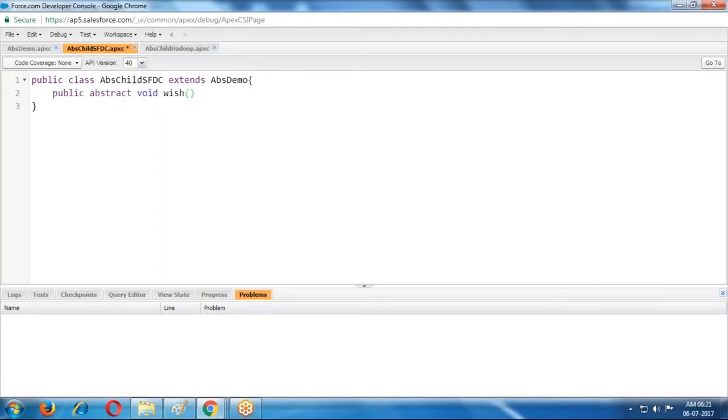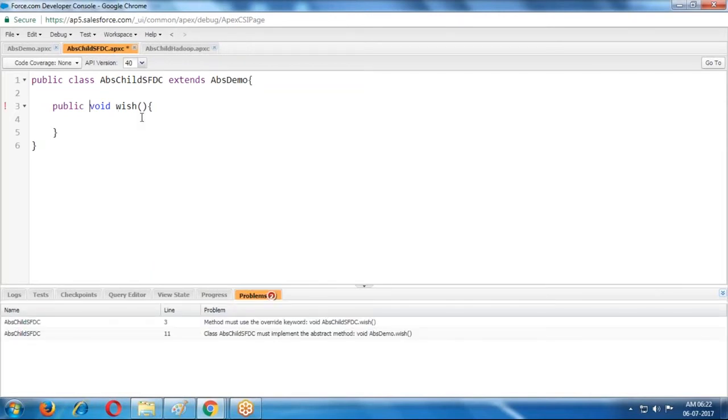Whatever method is there, you provide the method body. Whenever we provide a body, just remove that one. But here one keyword is required: the override keyword. Otherwise, it cannot accept. The method must override the abstract method.